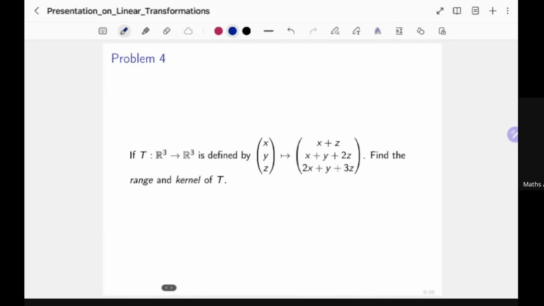Okay, let's do another problem like this, which is hopefully slightly different than the last one. The same story here. We have to find the range and the kernel of the linear transformation T. Let's start with the kernel like we did last time. So we basically have to solve the system. x plus z is equal to 0. x plus y plus 2z equals 0. And 2x plus y plus 3z is equal to 0.